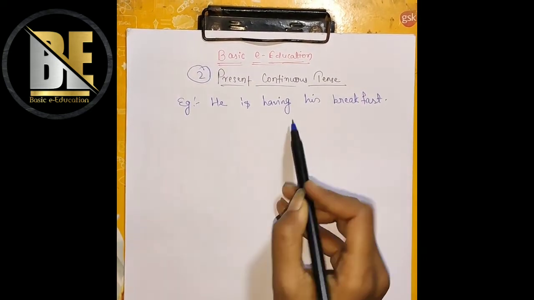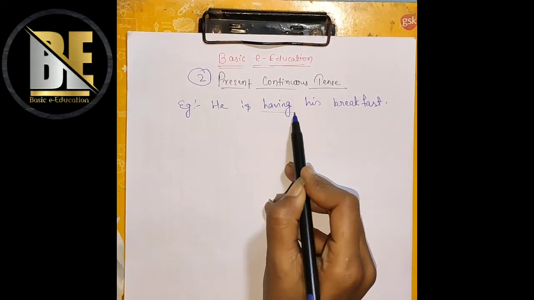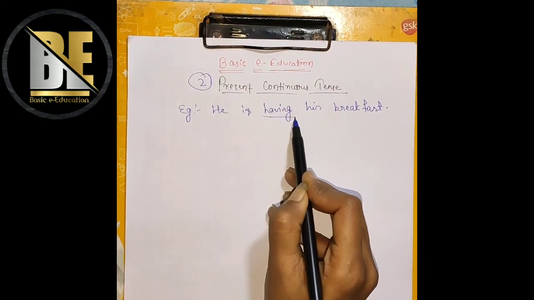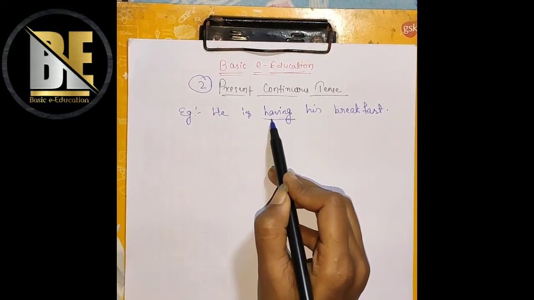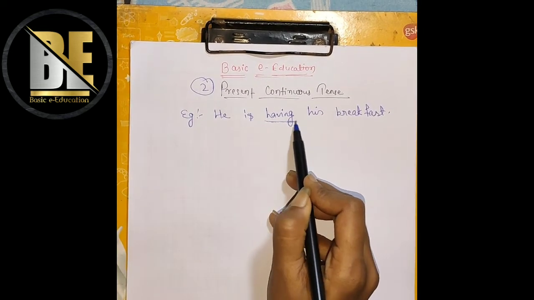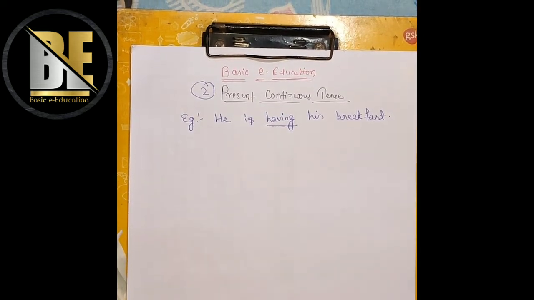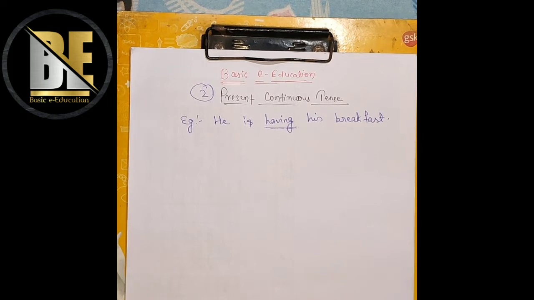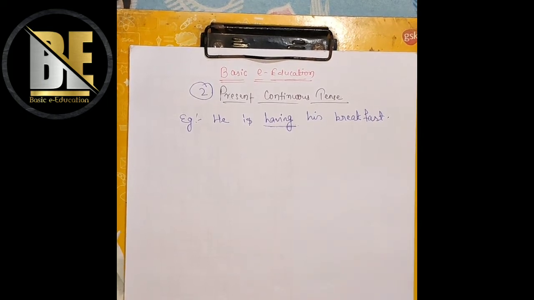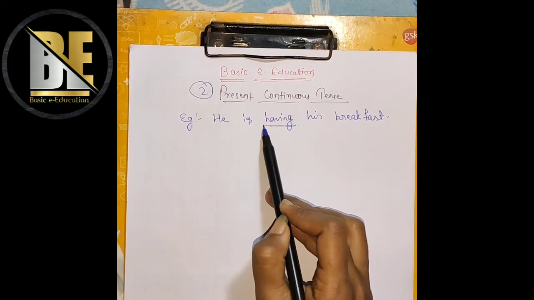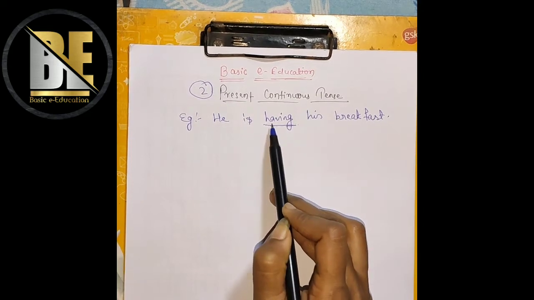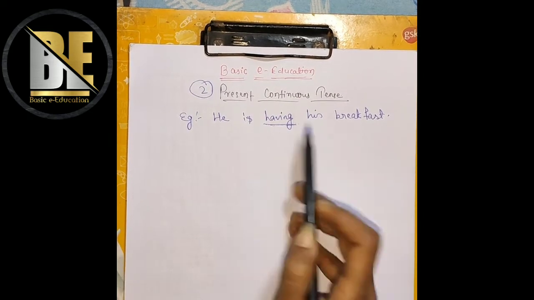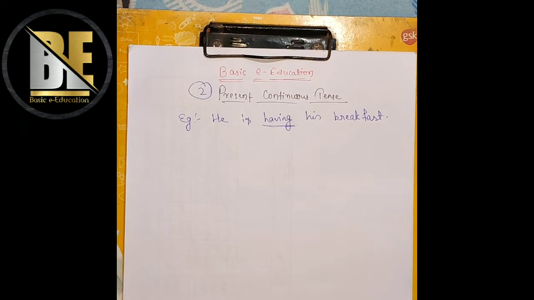So we have used the word having over here. Somebody can ask me why I have used having instead of taking, because as we know, taking means to have something, take means to eat, but that is not good English, so instead of taking, we use having. That is good English and it suits over there.